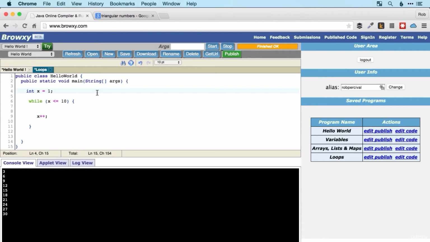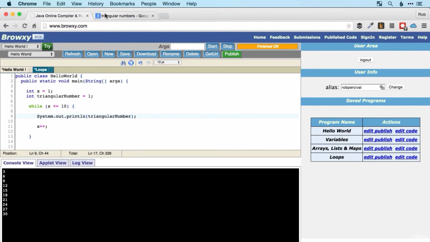And then I'm going to create another integer. I'm going to call it triangularNumber. And my first triangular number is equal to 1. So I'll save that there. And then in my loop, I'm going to print triangularNumber to the console. So far, this is just going to print 1 10 times.